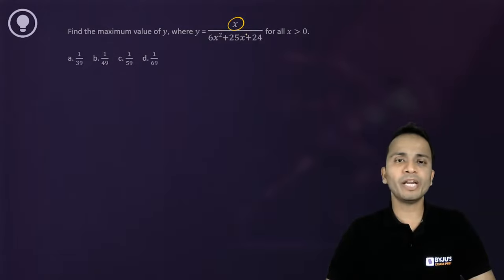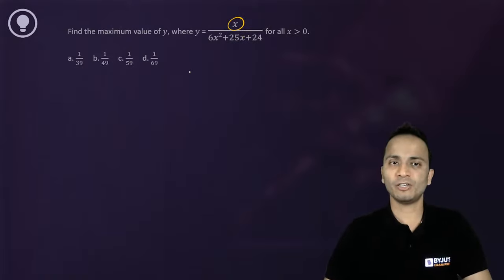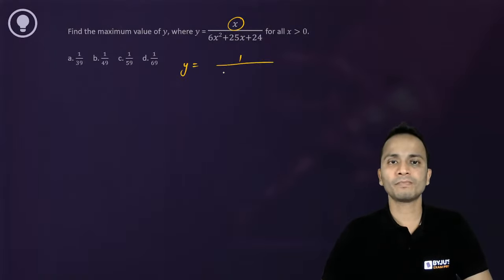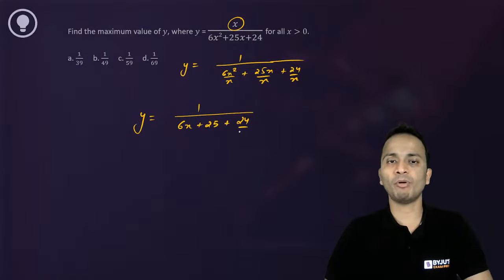So I'll divide numerator and denominator by x, या फिर numerator से जो x है उसको denominator में ले जाओ. So this expression will become 1 upon 6x square upon x plus 25x upon x plus 24 upon x. Further, y can be written as 1 upon 6x plus 25 plus 24 upon x.